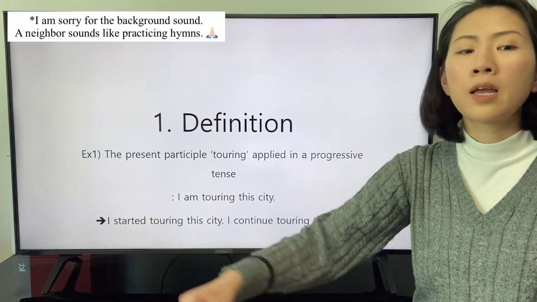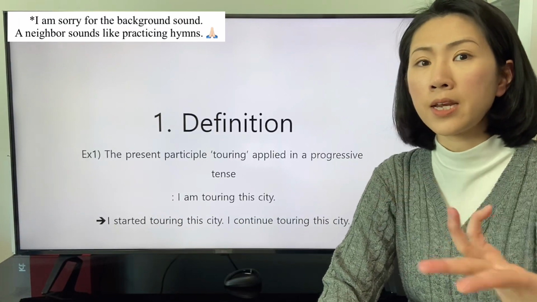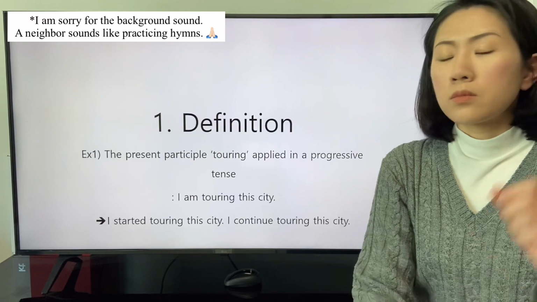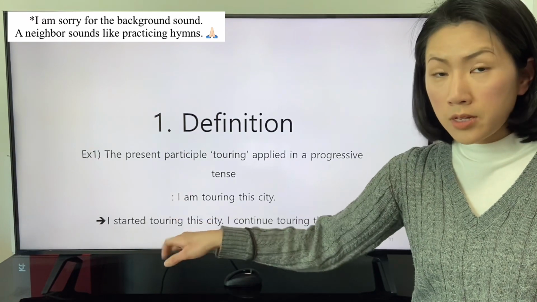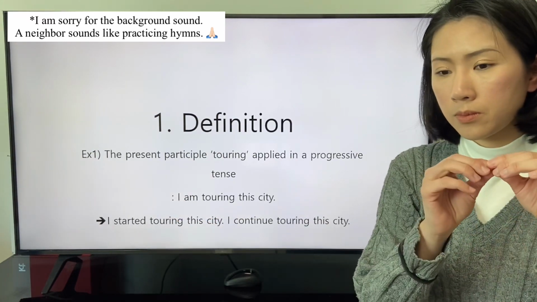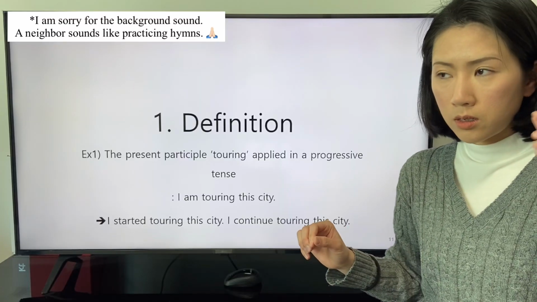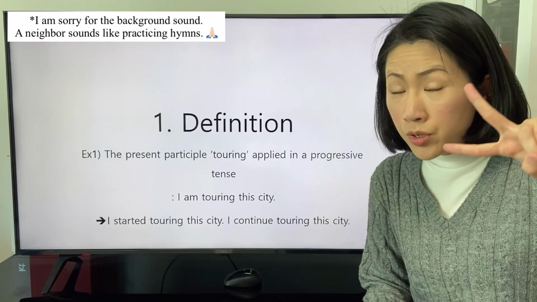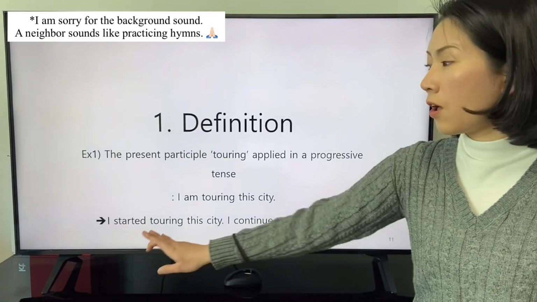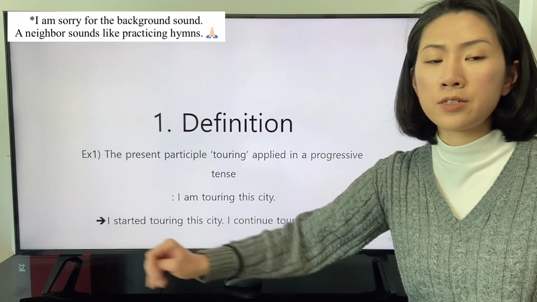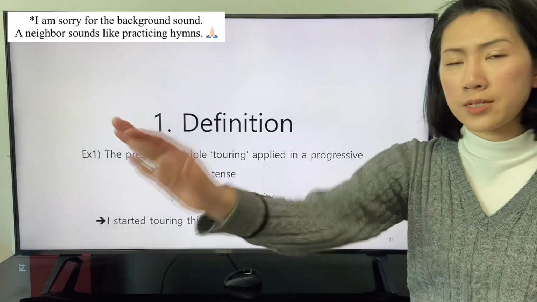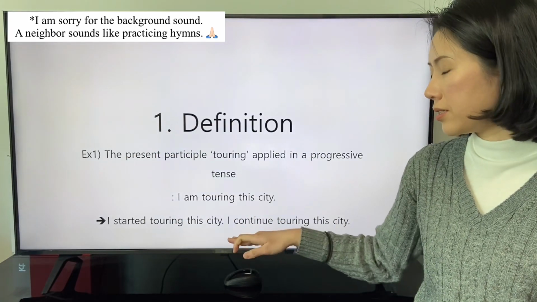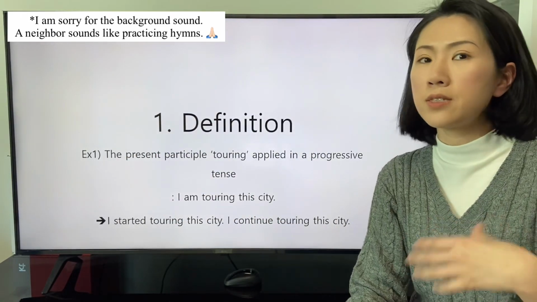In this class, I am touring this city. This clause can be replaced with two clauses. The first clause is this. I started touring this city. The second clause is this. I continue touring this city.